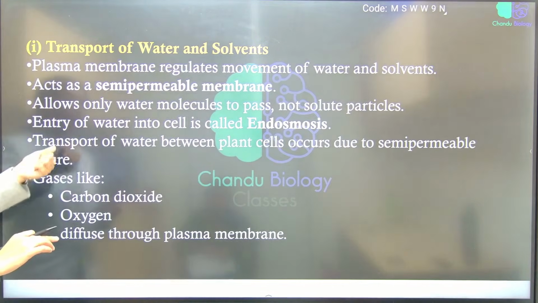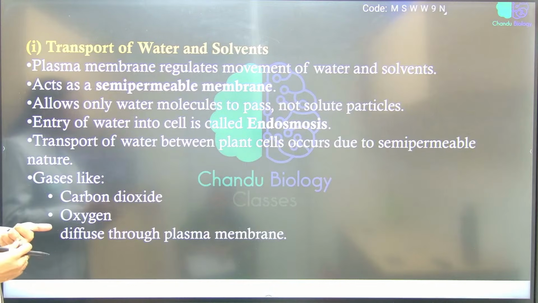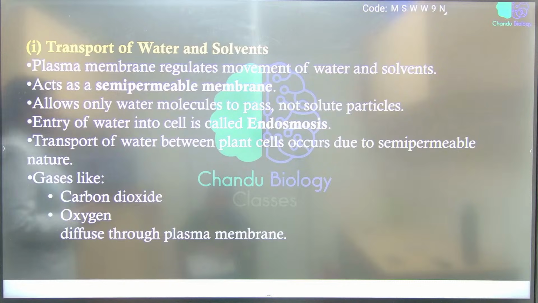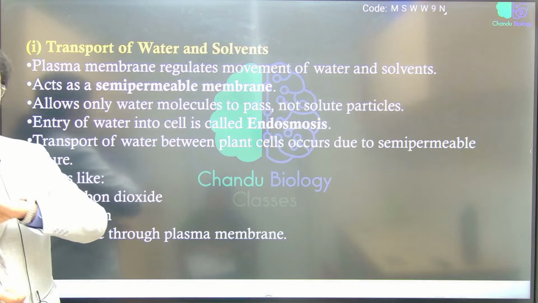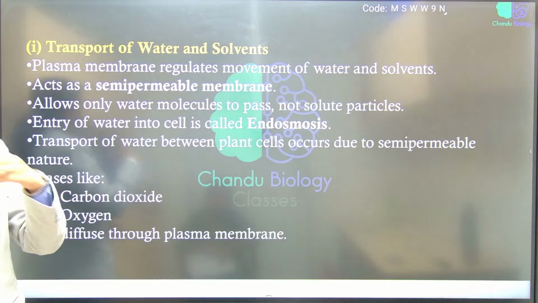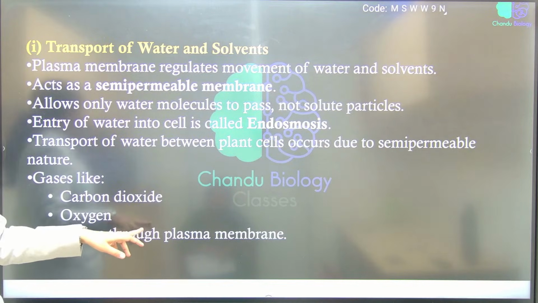Okay. With a greater value, what do we have? Plants, ions, semi-permeable nature, and a few gases are also permeable. Like what? Carbon dioxide, oxygen. They diffuse all across the plasma membrane. That doesn't require any facilitated diffusion, any carrier proteins. It doesn't require anything as such. They are diffused like that.